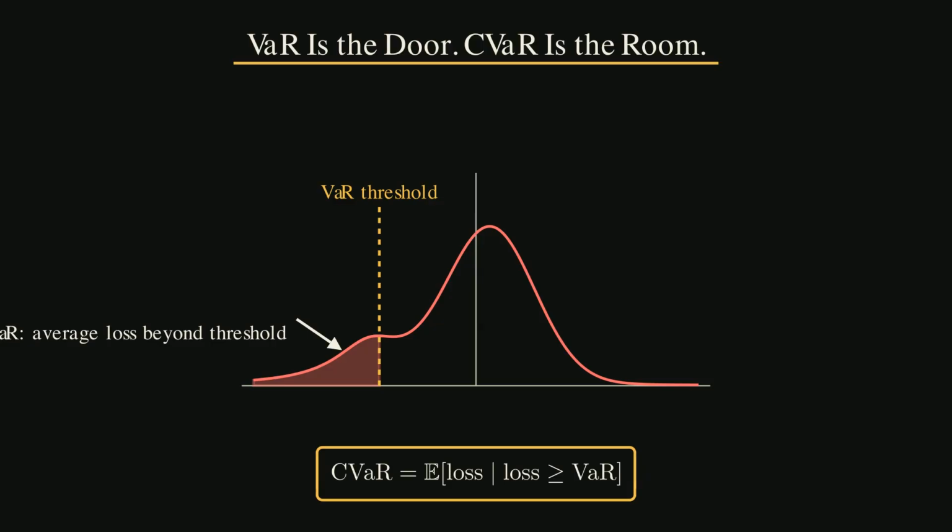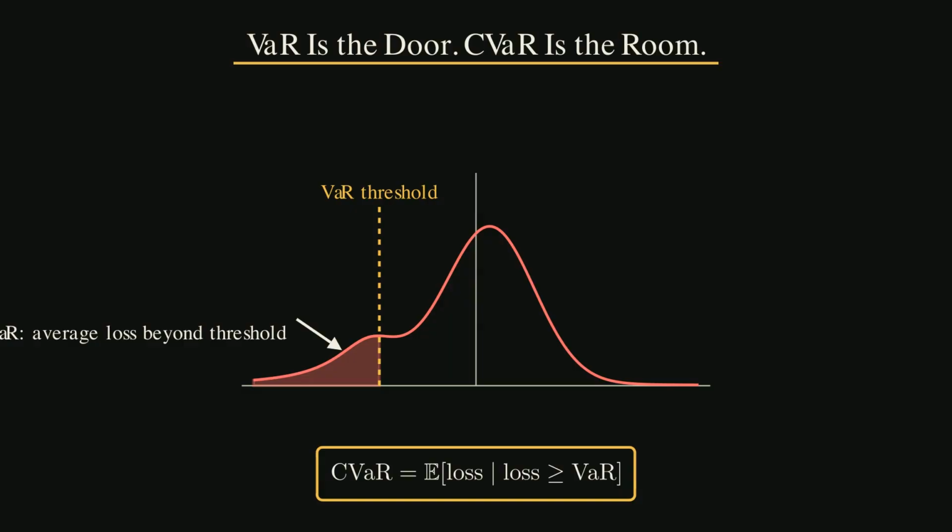Xiong and Idzorek tested a different lens. It is called mean conditional value at risk. People shorten it to M-CVaR. The key piece is conditional value at risk, or CVaR. Value at risk, or VAR, marks a bad loss threshold. It says, roughly, here is the loss level you cross only in the worst slice of outcomes. CVaR goes further. It asks for the average loss after you have crossed that threshold.